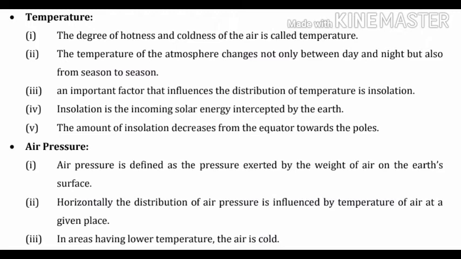Next topic is air pressure. Point number 1. Air pressure is defined as the pressure exerted by the weight of air on the Earth's surface. Point number 2. Horizontally, the distribution of air pressure is influenced by temperature of air at a given place. Point number 3. In areas having lower temperature, the air is cold. Point number 4. The air always moves from high pressure area to low pressure area.